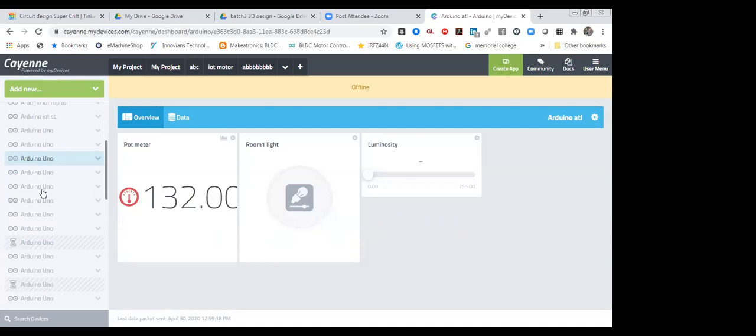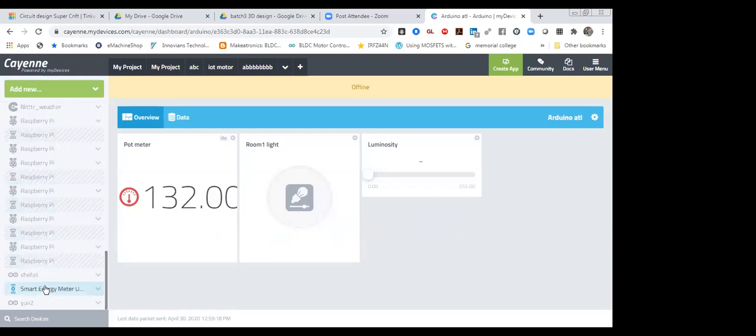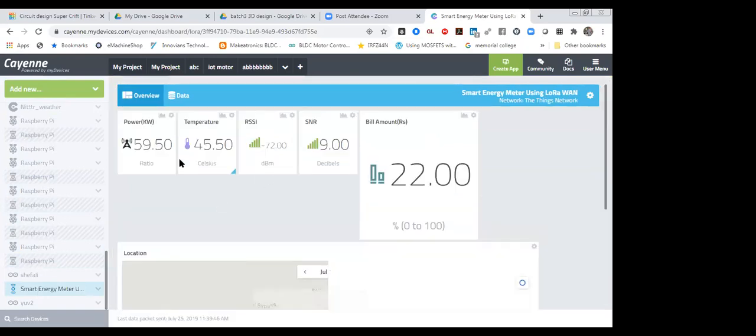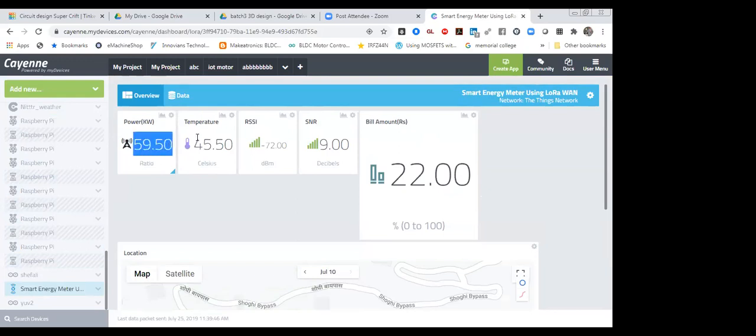These are projects that I have created over there. This one is a smart energy meter. In your smart energy meter, you will be able to monitor all the parameters. This one is power, and this one is temperature, so temperature you can also monitor. This one is signal strength. We did this one with LoRaWAN. LoRaWAN is an advanced device for sending data wirelessly up to 10 kilometers. For research applications, there is huge scope for using LoRaWAN.